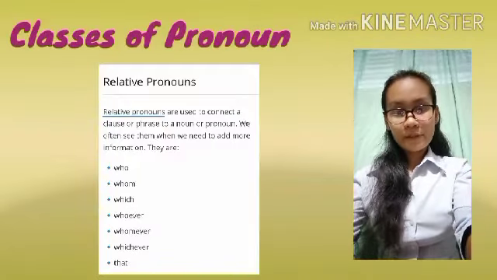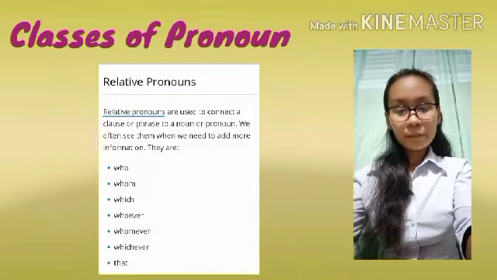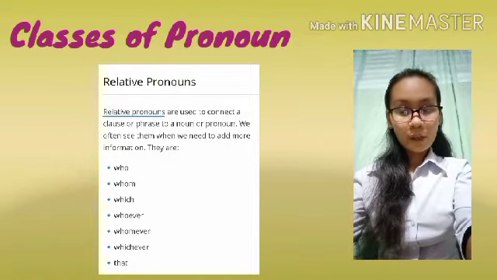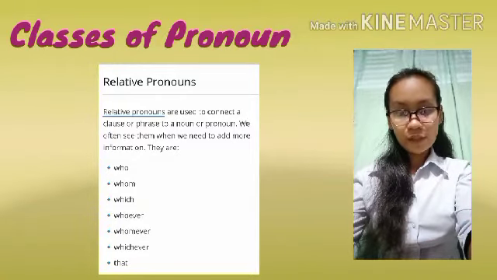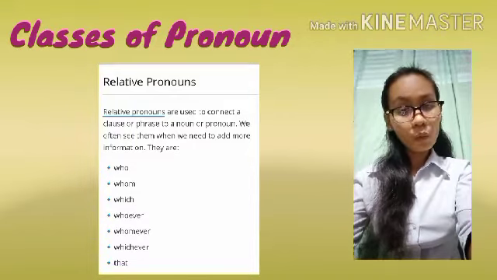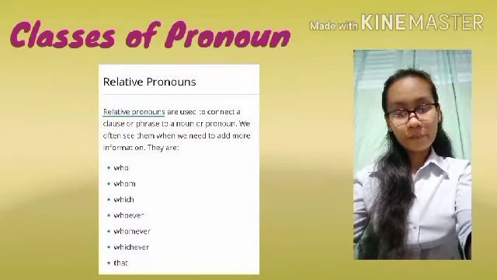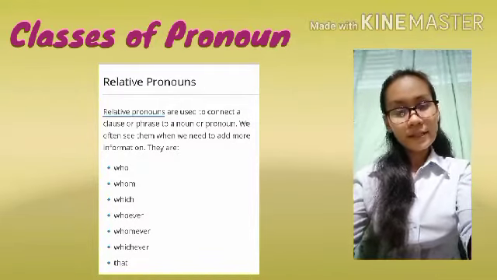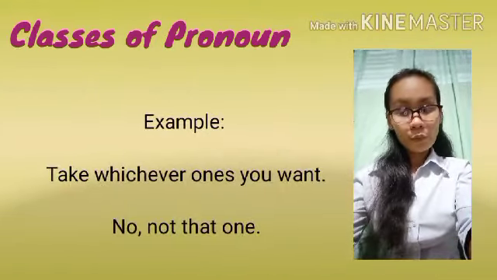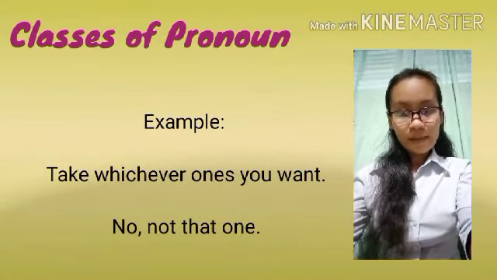Relative pronouns. Relative pronouns are used to connect a clause or phrase to a noun or pronoun. We often see them when we need to add more information. They are who, whom, which, whoever, whomever, whichever, and that. Example: Take whichever ones you want. No, not that one.